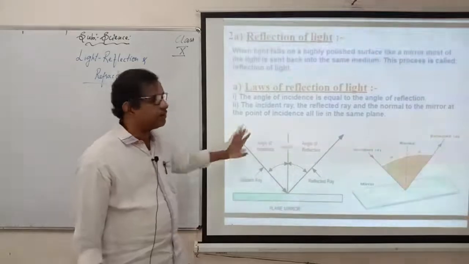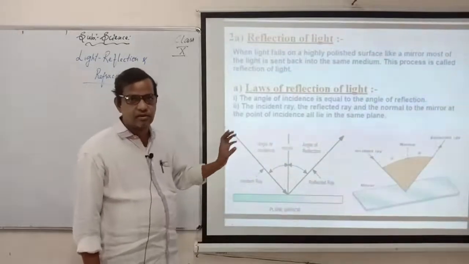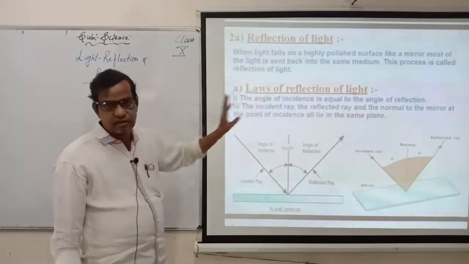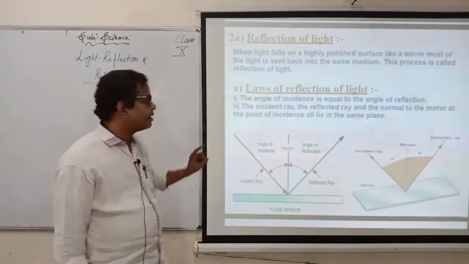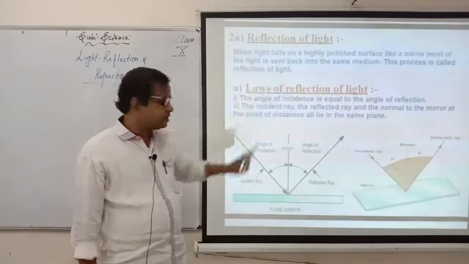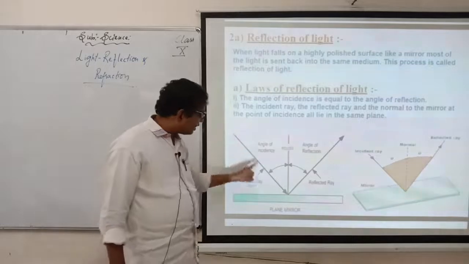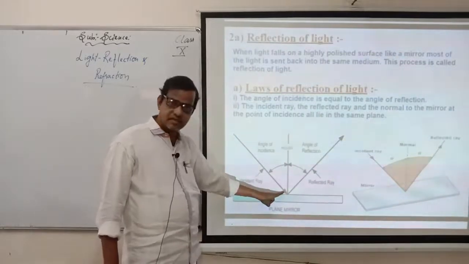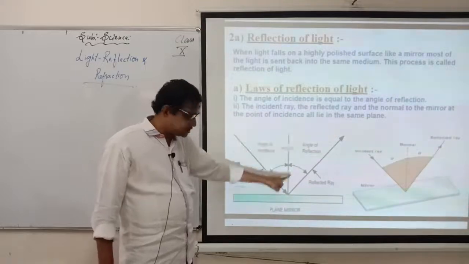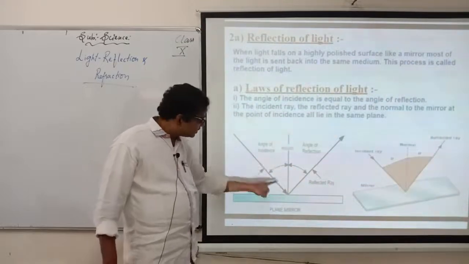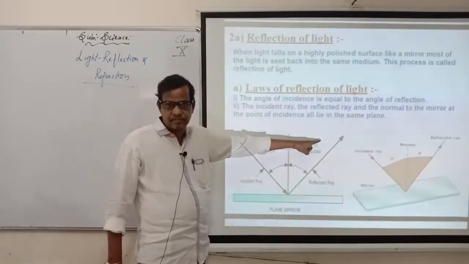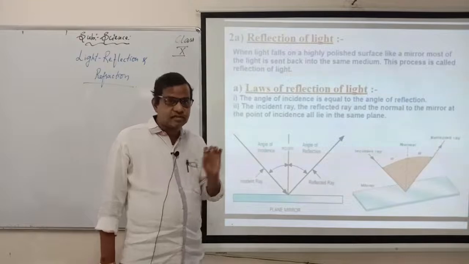Next we will see a very important sub concept. I told you we have laws of reflection of light. This is very important. What is the first law? The first law says the angle of incidence is equal to the angle of reflection. The angle of incidence means where the light is falling. When you draw a straight line here, this angle will always be equal to the angle of reflection. This is the first law.